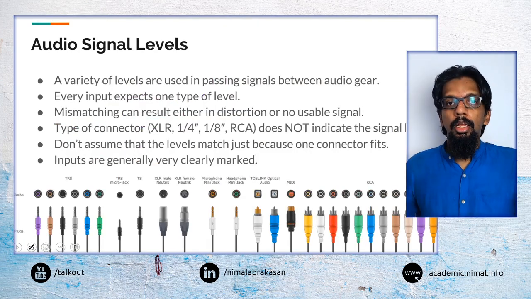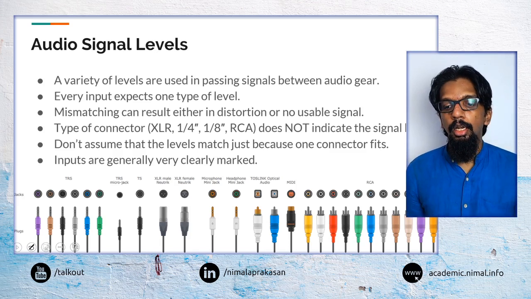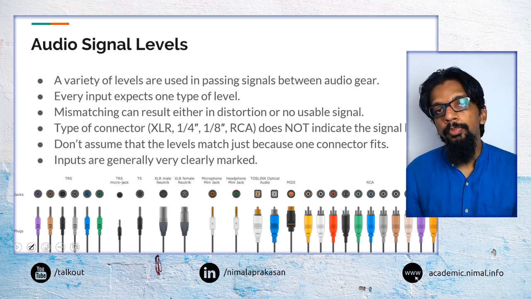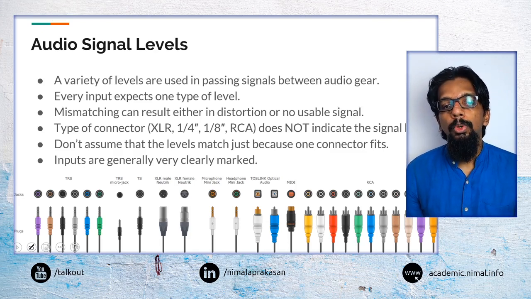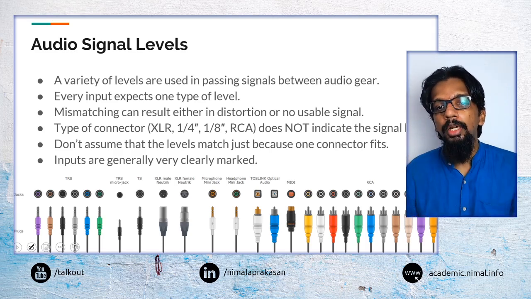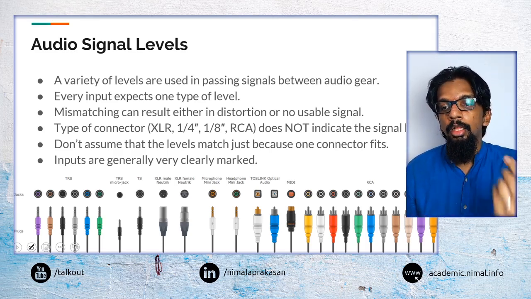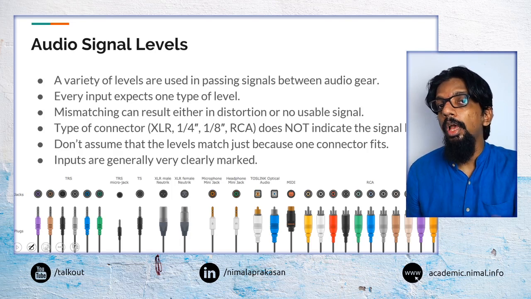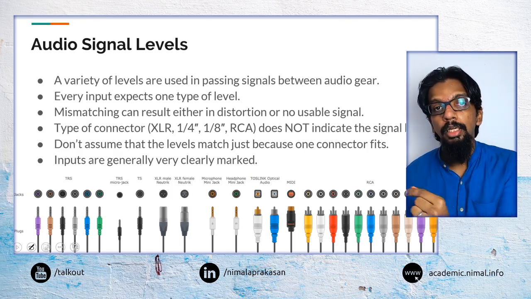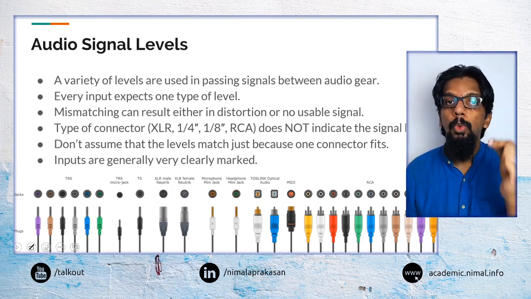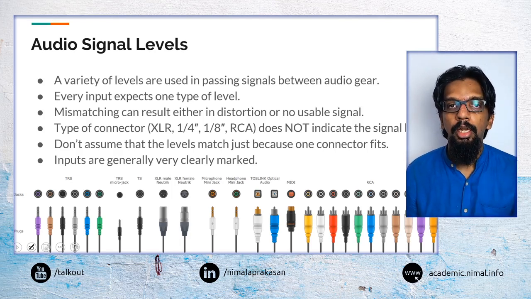So when we take a single audio gear, like a large mixing board, we may have a number of inputs and various types of connectors, but we don't just have to think about the connectors, we also have to think about what is coming through that connector, because a connector doesn't dictate what type of audio signal can come through.